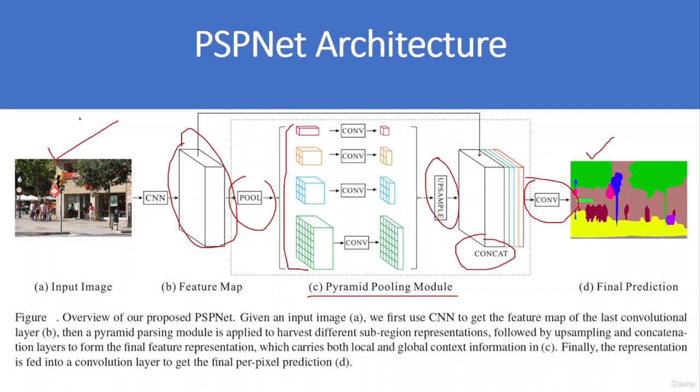To maintain the weight of global features, they use a 1x1 convolution layer after each pyramid level to reduce the dimension of context information to 1/N of the original one, then directly upsample the low dimensional feature maps to get the same size feature as the original feature map via bilinear interpolation. Finally, different levels of features are concatenated as the final pyramid pooling global feature.